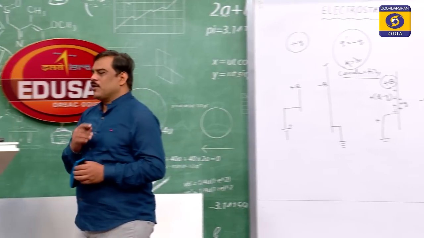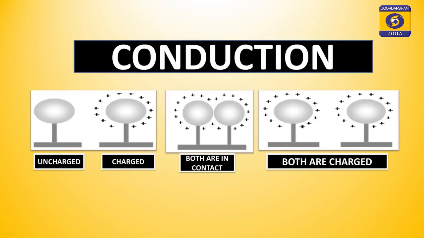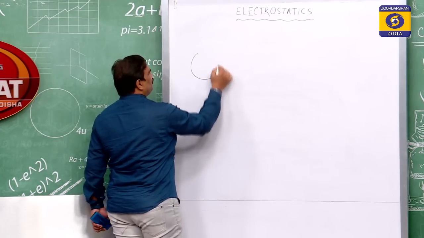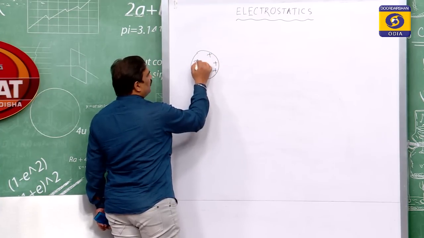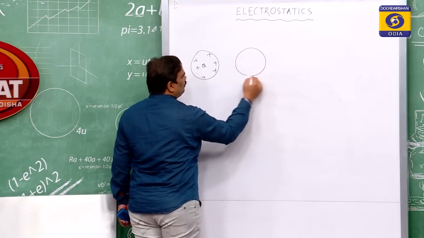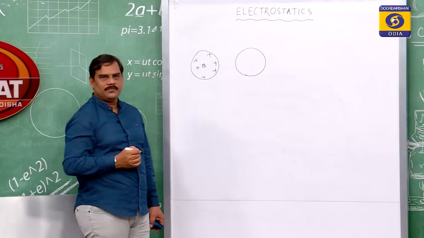Now, the third process in which we can produce charged objects is conduction. In the process of conduction also, we can make different objects charged. Suppose I have a charged body having charge plus q and a neutral body having no charge.